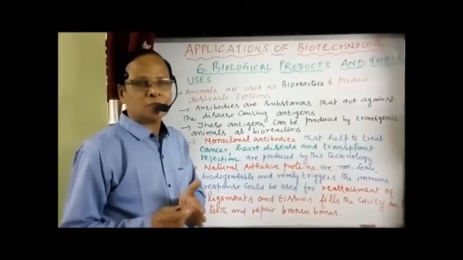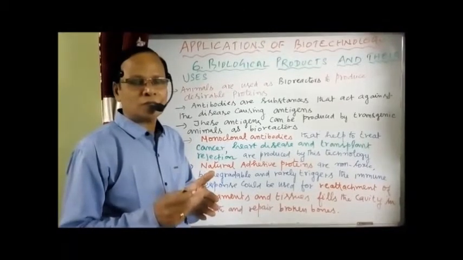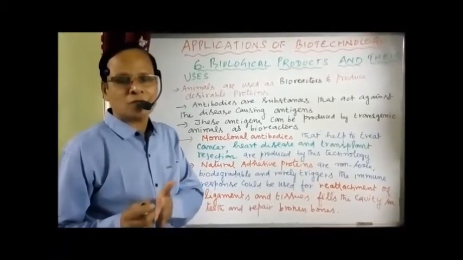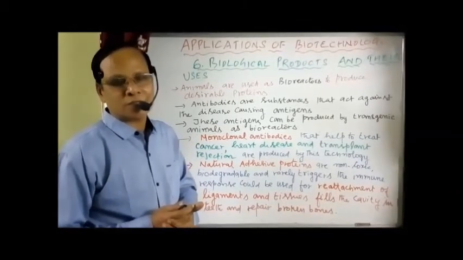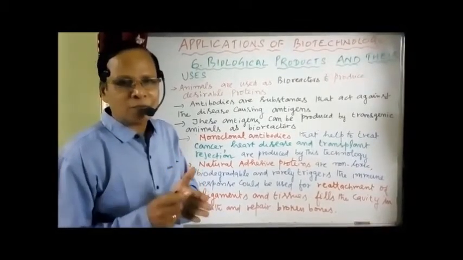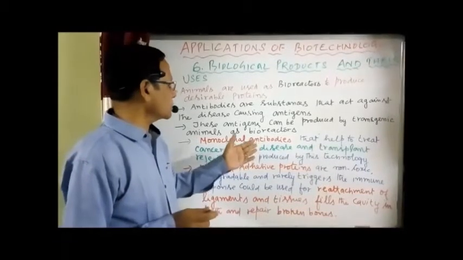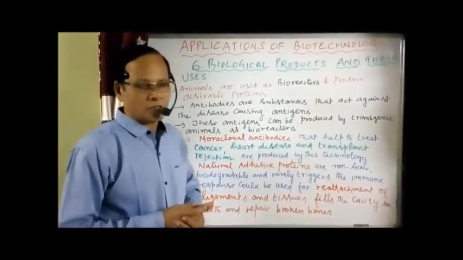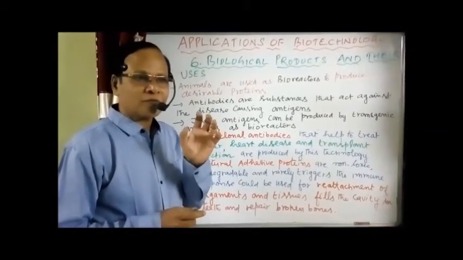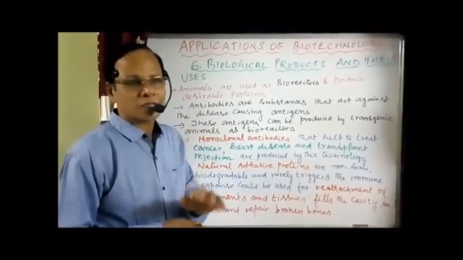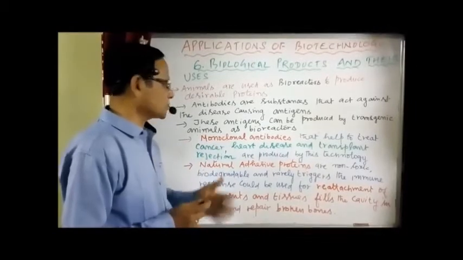While doing a transplantation, either heart transplantation or any other organ like kidney, rejection occurs. That is called allograft rejection. The rejection can be minimized with the help of monoclonal antibodies. So the monoclonal antibodies work against antigens, preventing rejection of the transplant during the transplantation process.